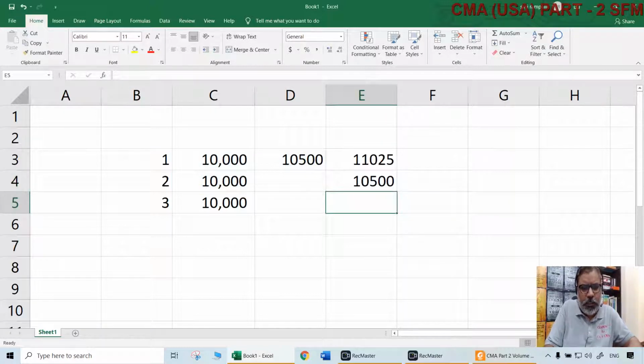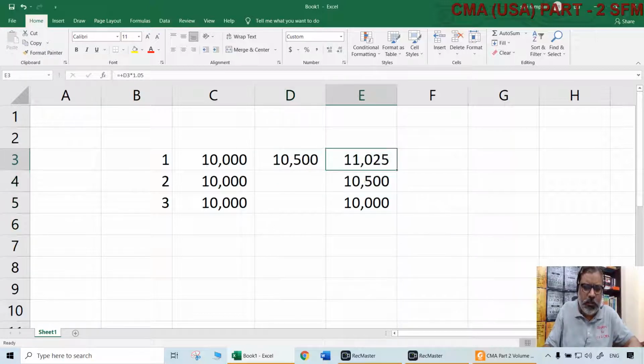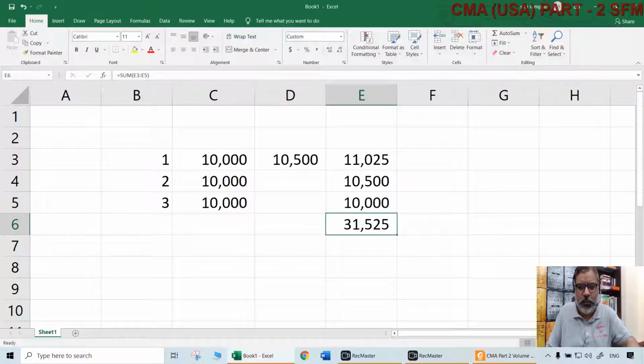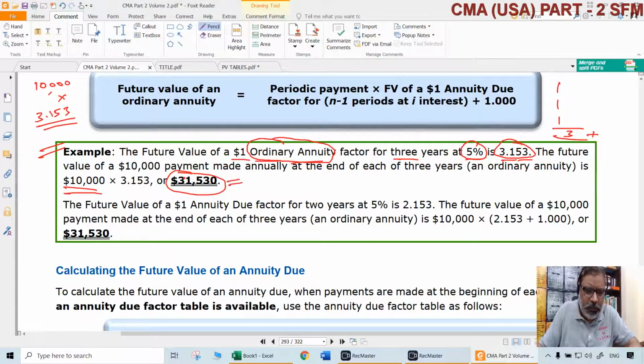And at the end of the third year, if you are investing 10,000, it will not get any interest because there is no time. You invested 10,000 at the end of the third year and you are taking back the principal also, so it will be the same 10,000. So these 10,000s will get different interests. Approximately how much will you receive at the end of the third year? 31,525. How much did we get here? 31,530. Naturally, there will be a difference because of decimals. Same thing, 31,530 you will receive.